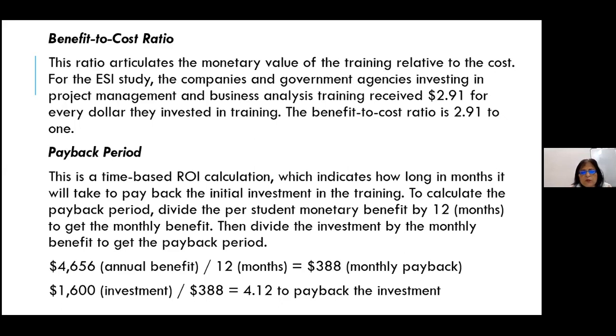So 4,656 was the annual benefit, divided by 12 months. That will give you the monthly benefit, about 388. And then you have the investment, which you already know. You divide it by 388. So 4.12 months to pay back the investment. So that is how it will be.